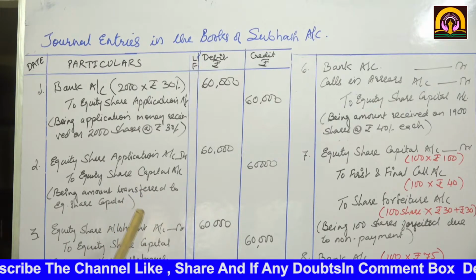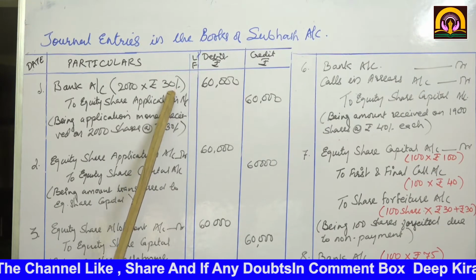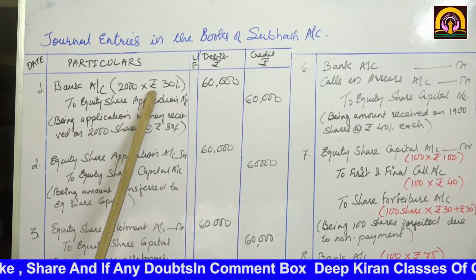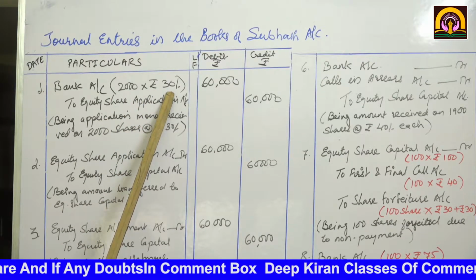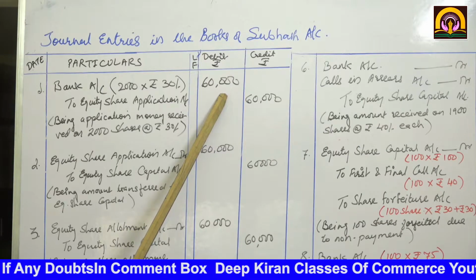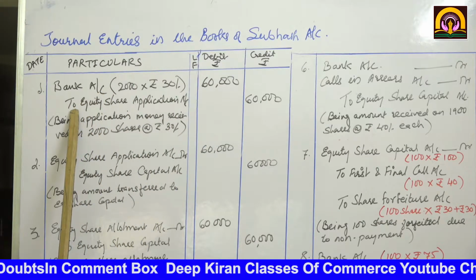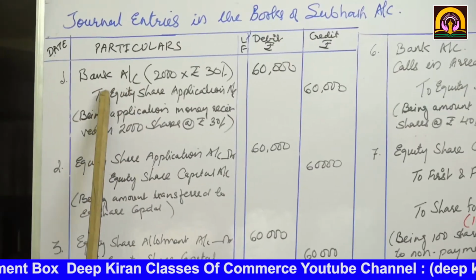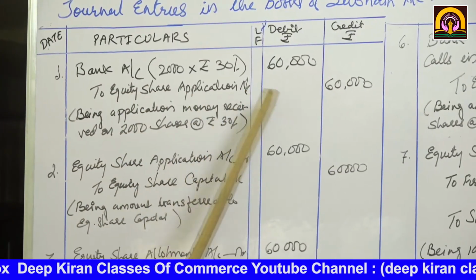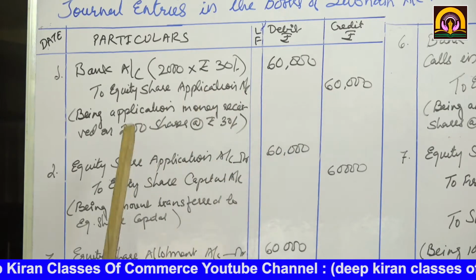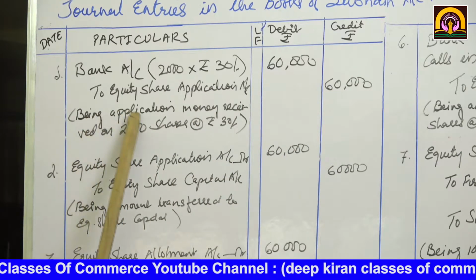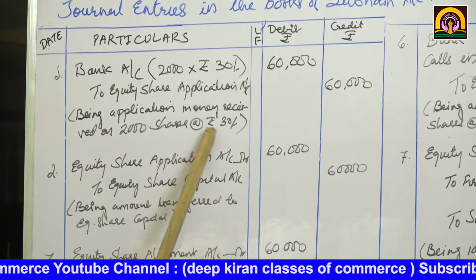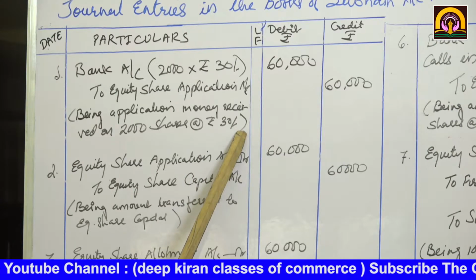What was the application money? Rupees 30. So bank account debit 2000 into rupees 30, how much will it be? 60,000. And for what has it come? To application. So to equity share application account 60,000. Narration: being application money received on 2000 shares at the rate of rupees 30.